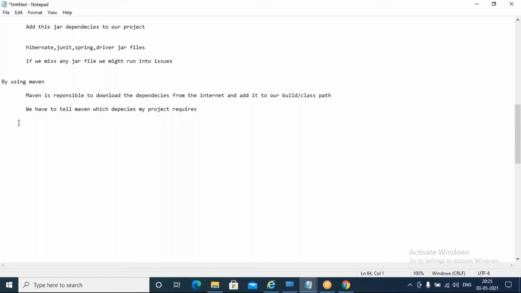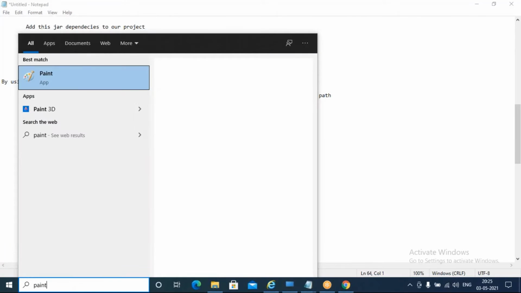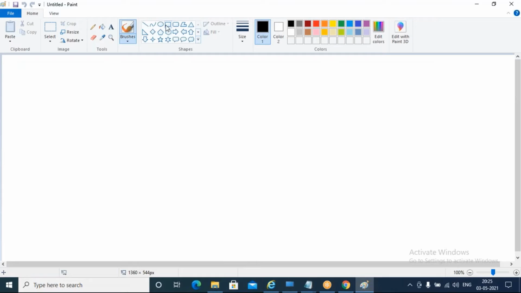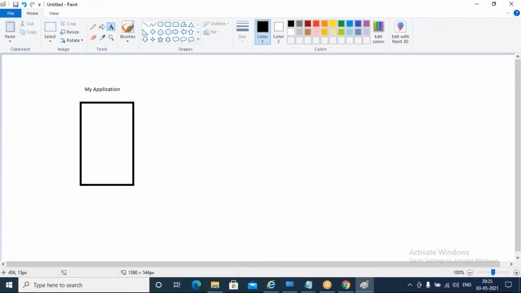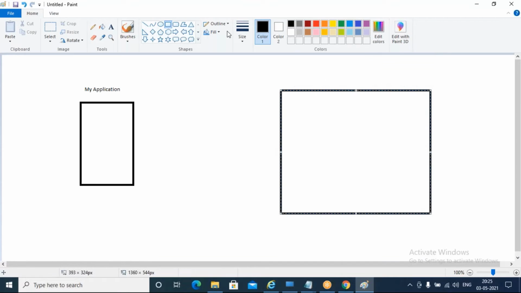Right, now I will explain the structure of Maven. I'm going to take one app here. Assume that this is my application, and on the right side we have the Maven central repository.